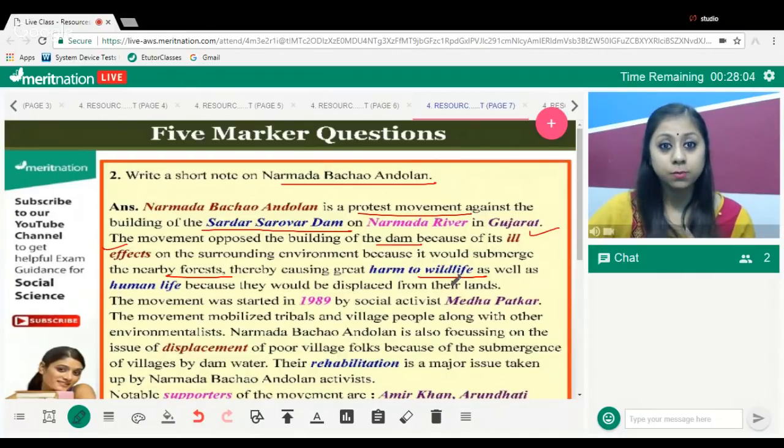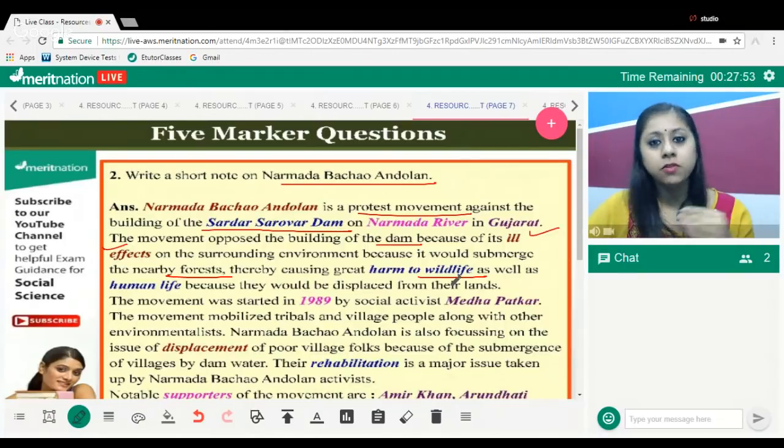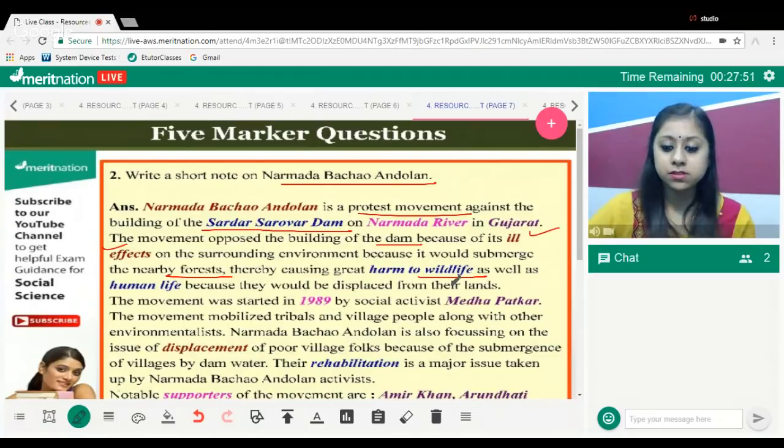Imagine if the same thing happens to us. We live in our house and then our house is destroyed for the building of a multiplex. Where are we going to go? Still, we have a point that we might get compensation. Yes or no? We might get compensation from the government. But do you think the wildlife is going to get compensation from the government? Are they going to file a case? Which is no way possible.